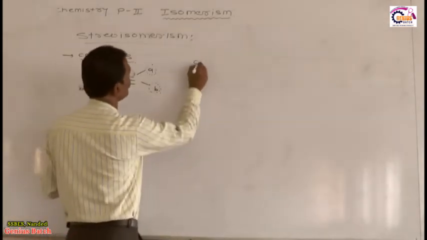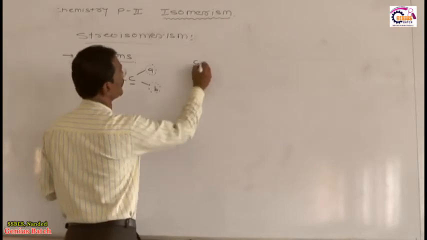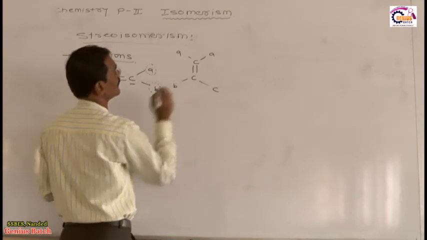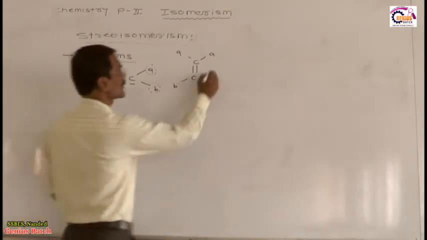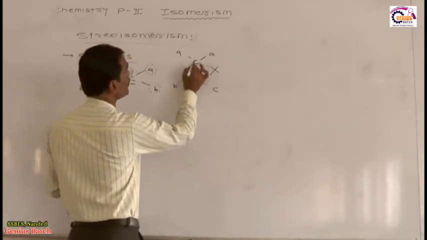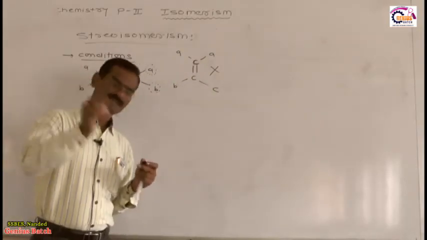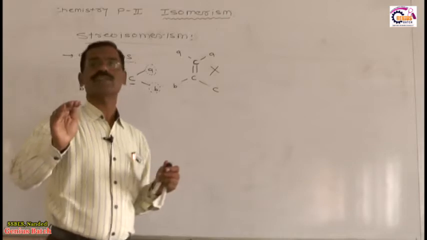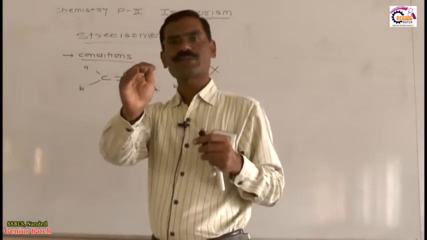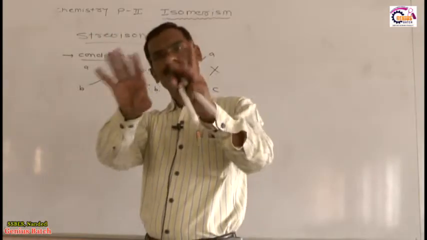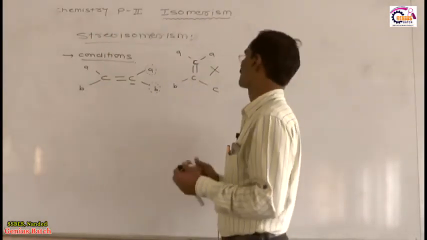Suppose I ask you a question like this: C double bond C, with A, A on one carbon and B on the other. Does this molecule show geometrical isomerism? Your answer is no. Why? Because this sp2 carbon is attached to two similar groups. So the first condition is that each sp2 carbon must be attached to two different atoms or groups. Otherwise, they cannot show geometrical isomerism, right?